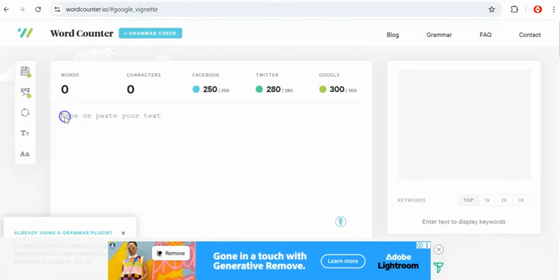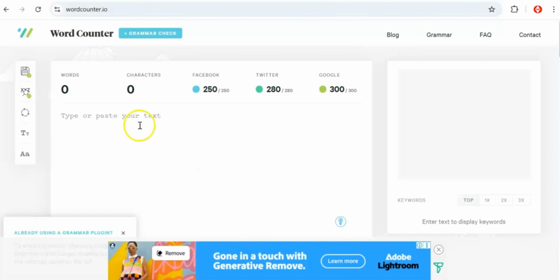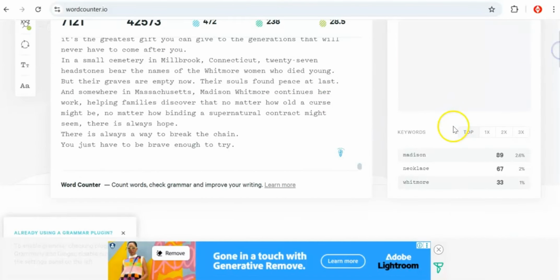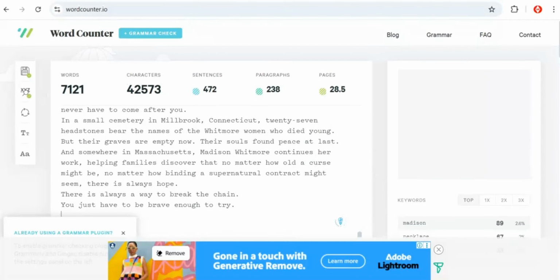Just go ahead and paste it on wordcounter.io. Let's see how many words, characters, and pages it has. You can see right here over 7,000 words generated in just a few minutes, and over 28.5 pages according to Word Counter, while in the Word document it shows 19 pages, which means this can give you over 30 to 40 minutes of African folktale script.